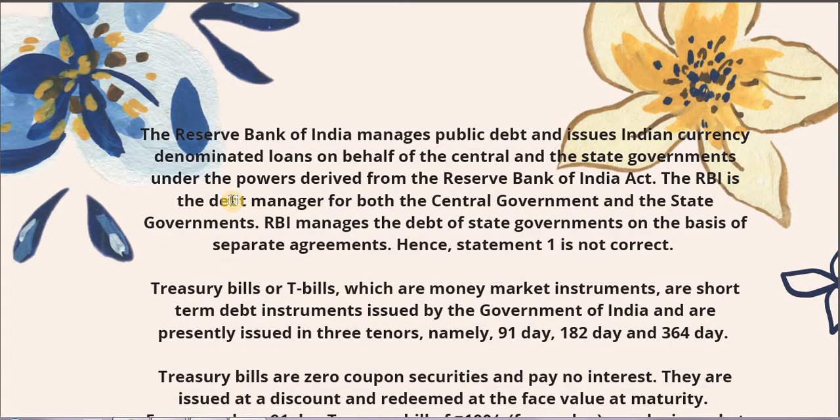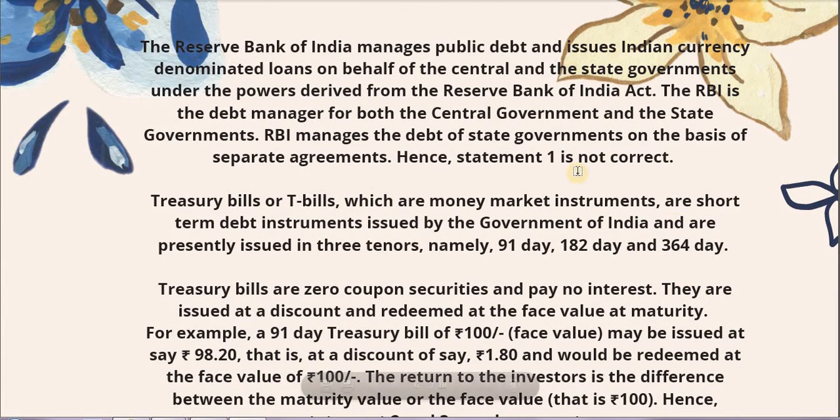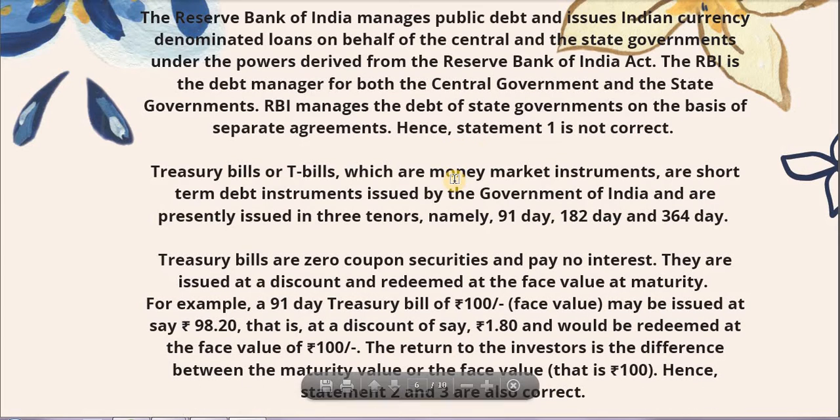But because treasury bills are important, let's go through the details of them now. It's going to be really, really boring for us, but it's important, so we just have to go through it. The Reserve Bank of India manages public debt and issues Indian currency denominated loans on behalf of the central and the state governments under the powers derived from the Reserve Bank of India Act. The RBI is the debt manager for both the central government and the state governments.